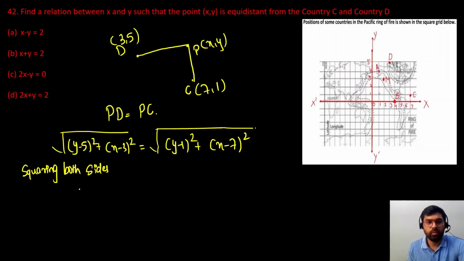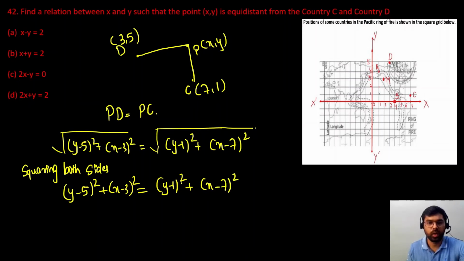So we will be left with y minus 5 whole square plus x minus 3 whole square equal to y minus 1 whole square plus x minus 7 whole square.